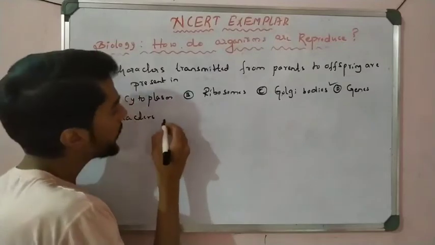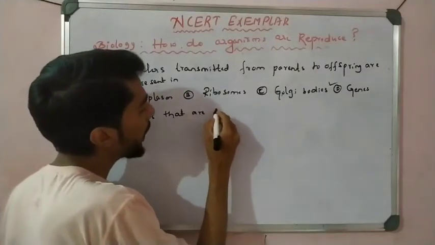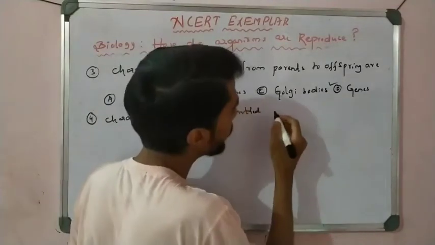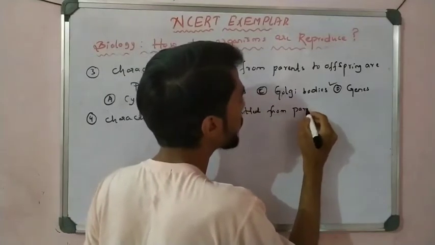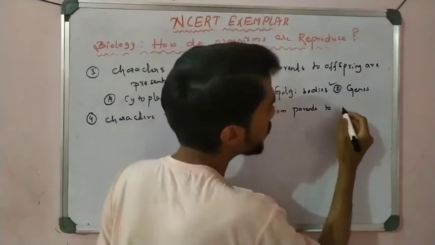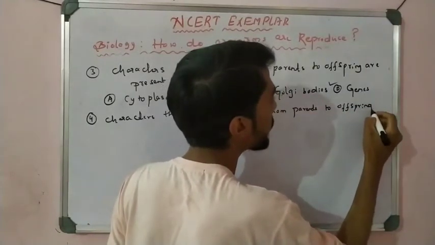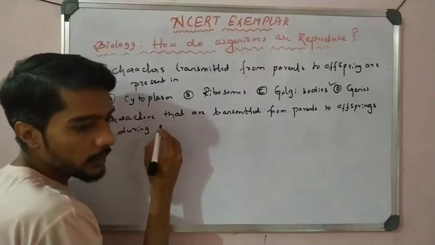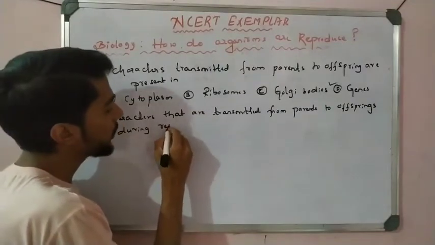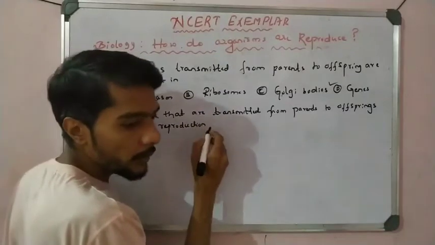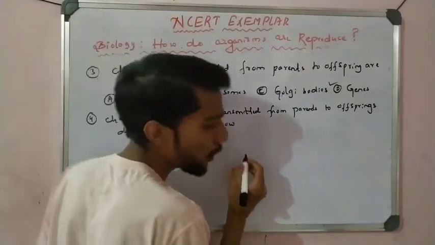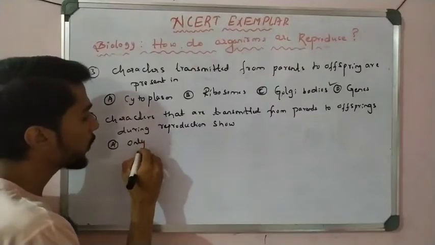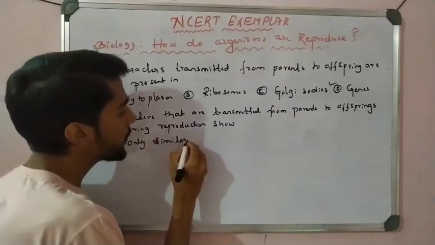Characters that are transmitted from parents to offspring during reproduction show: option A, only similarities with parents.